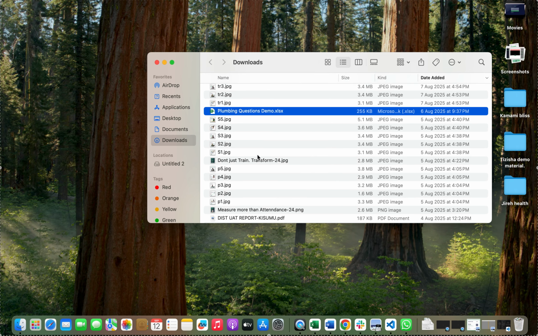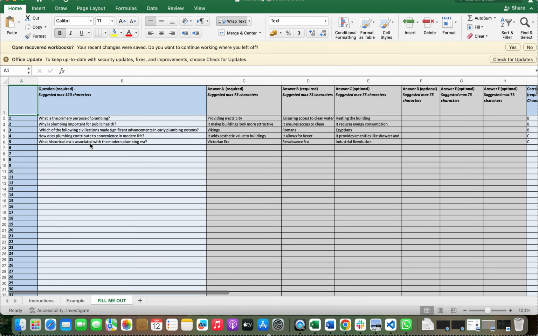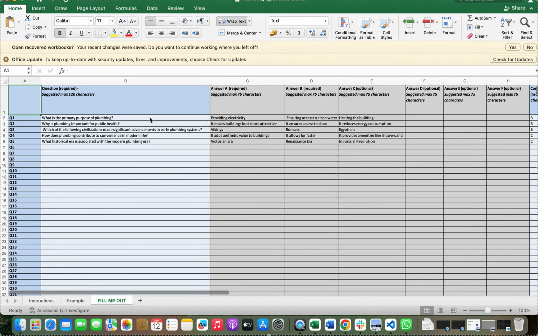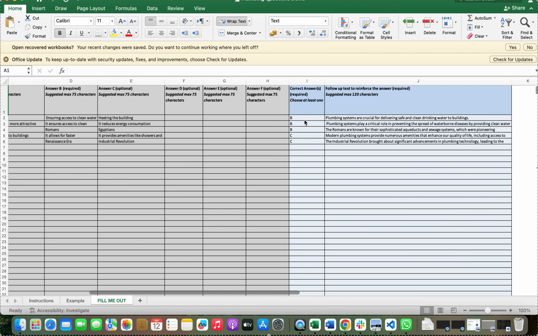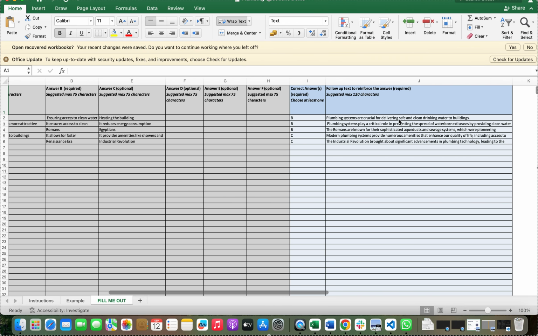Let's just find a random one I'd created. Let me open this up so that you see how the fill me out section looks. You can see I had 5 questions on this one. Then I had 3 multiple choice options, then the correct answer, and a brief follow-up text to reinforce why those particular answers were right.